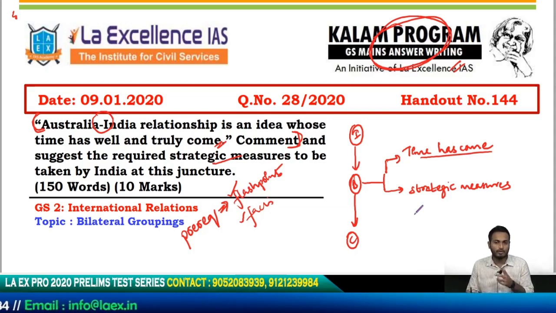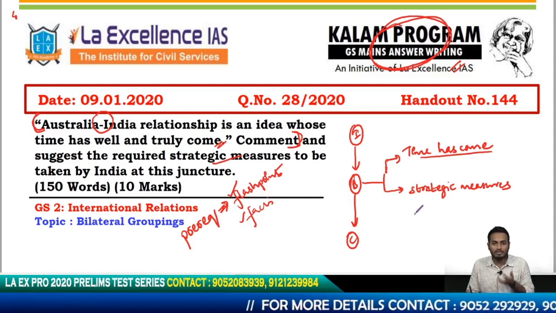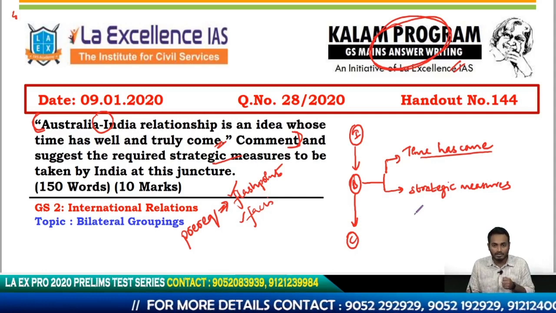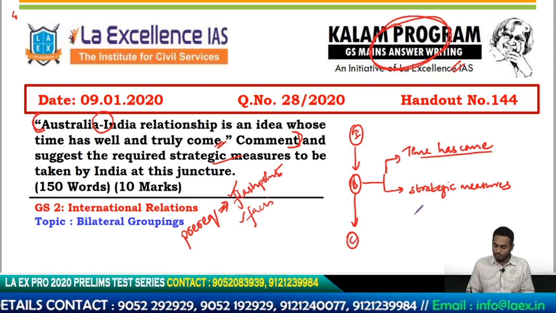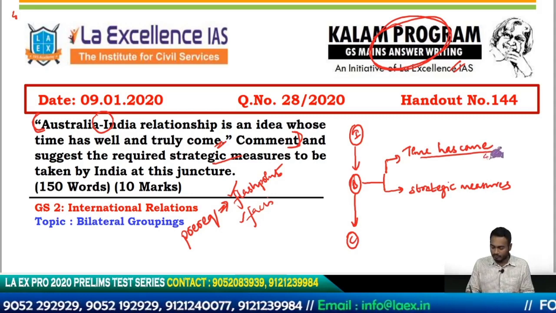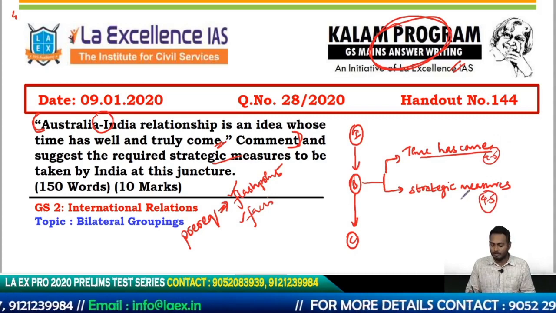what? Quad grouping. Quad grouping में कौन कौन आता है? India and so on आते हैं, and it is important to include Australia as well, okay, and so on. So in this way you have to show that there are reasons why this relationship has to flourish, okay, that you can show. But these are the two basic subheadings. Even if you involve 4 or 5 points under each of them, you will still have space left.